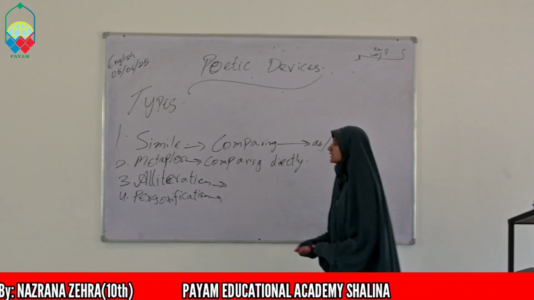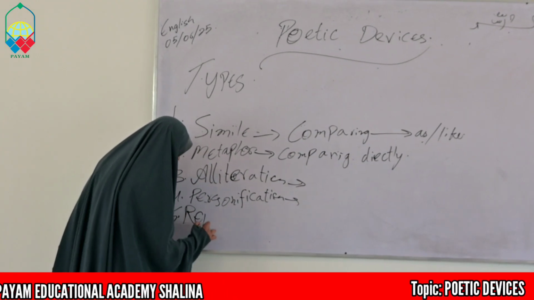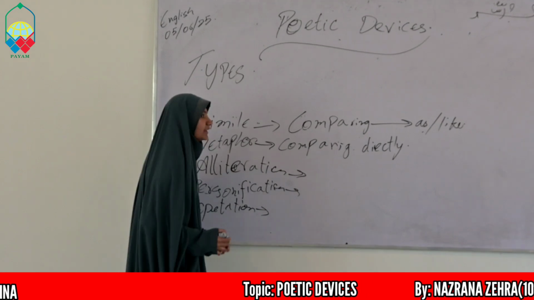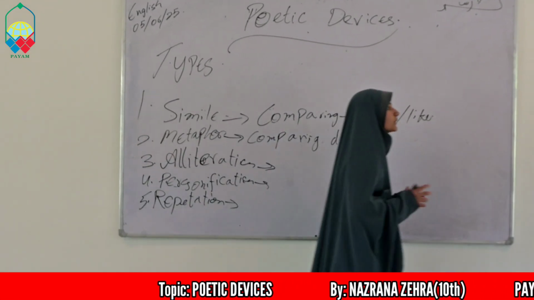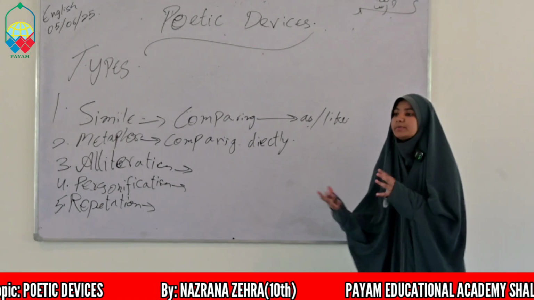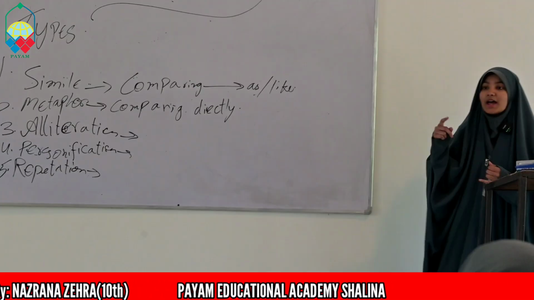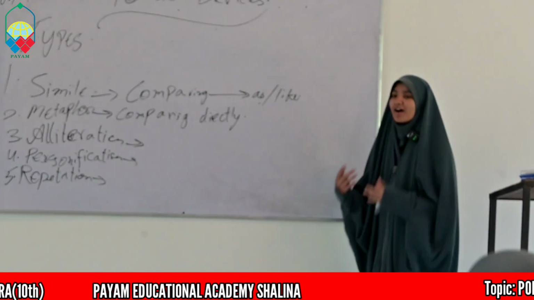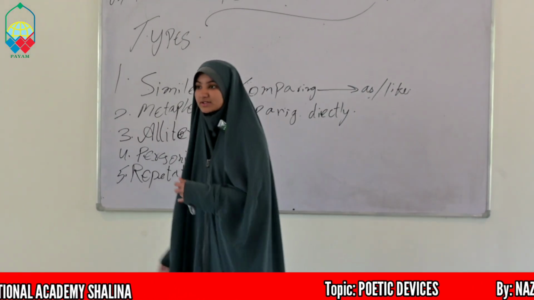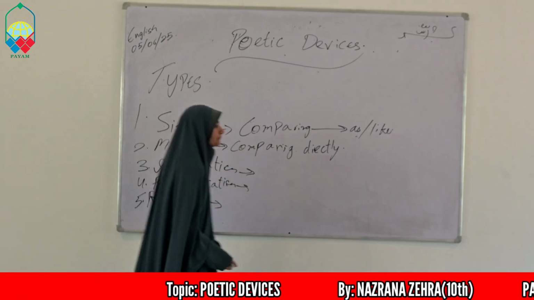The fifth one is repetition. In this tool, the poet repeats, for example, a word throughout the poem or throughout the phrase. For example, alone, alone, all alone. Here, alone has been repeated three times in this phrase, and even all has been repeated two times.